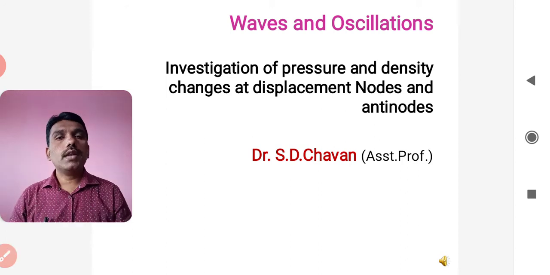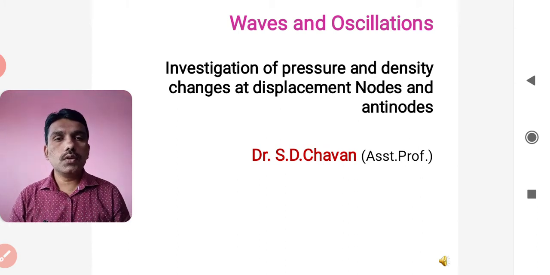As we are aware, node to node distance is lambda by 2. Antinode to antinode distance is again lambda by 2, but the antinode to node distance is lambda by 4. The stationary points which are at the mean position are called node points, where the displacement is 0 and strain is maximum. As far as antinode points are concerned, the displacement is maximum and the strain is 0.